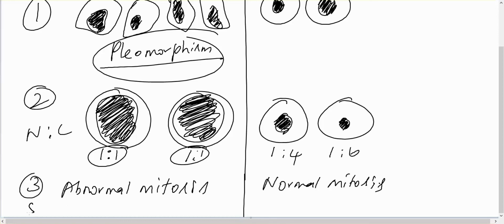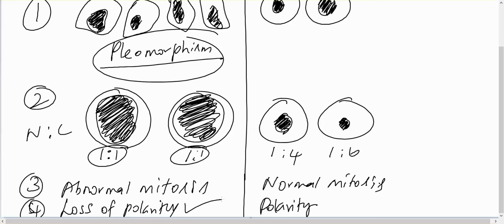And the fourth point is that anaplastic cells lose their polarity, that is, the orientation of cells being together is lost, whereas normal cells maintain the polarity. For example, the basal cells will be on the basal side, they will not go into the superficial side. So this is called polarity. So there will be loss of polarity in the anaplastic cells. Okay, so this is all about the morphological features of anaplastic cells.